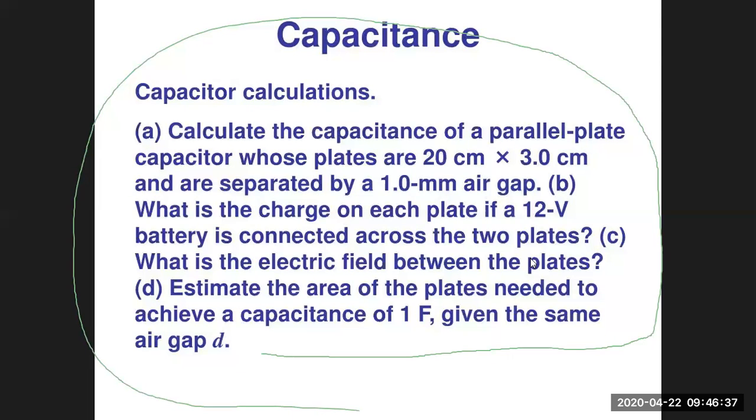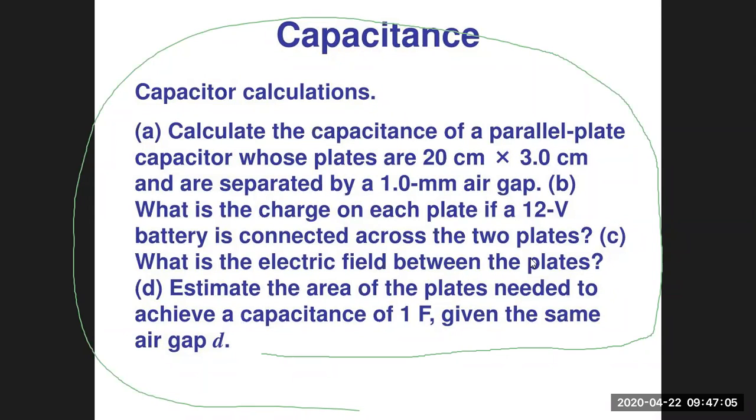Now in part D, estimate the area of the plate needed to achieve a capacitance of 1 Farad. In this case, C is given, that is, the capacitance is given, and the charge is already known from part B. C is given, Q is given, and A is not known.